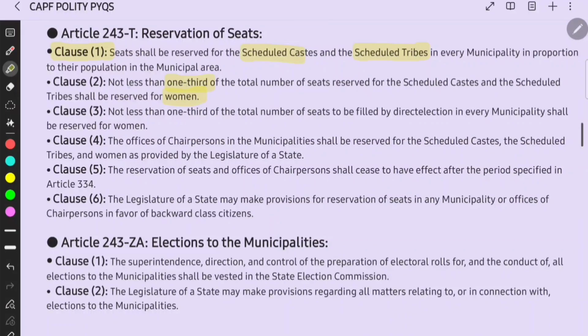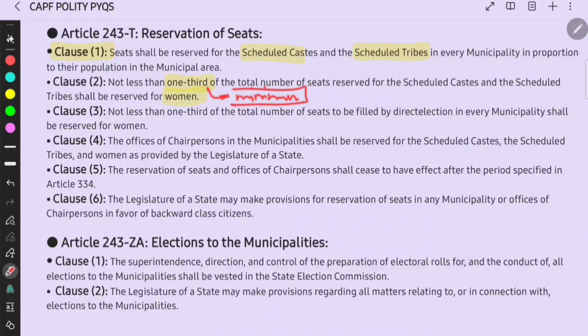This is not less than 1/3, that means this is the minimum reservation, right? Minimum. There are some states where they give even 60% for women, like Bihar, right?